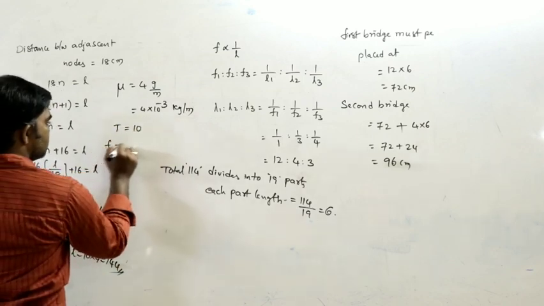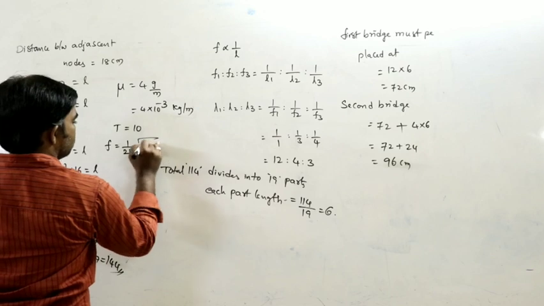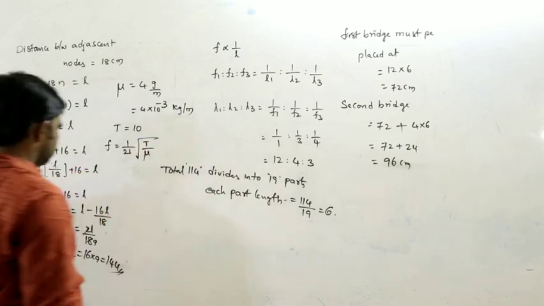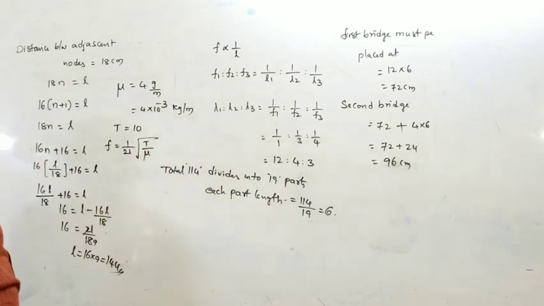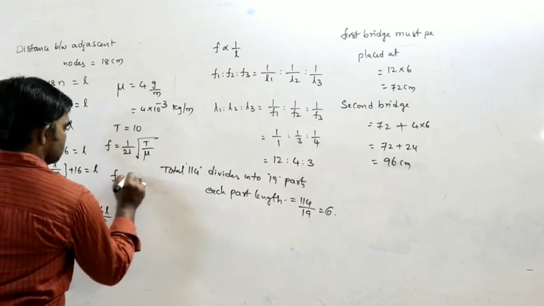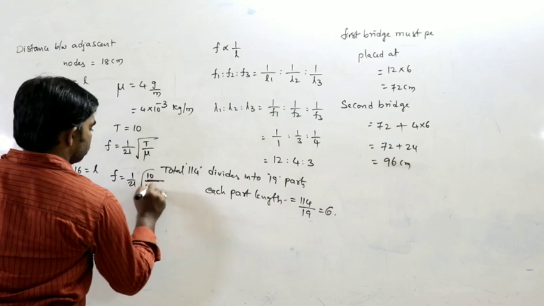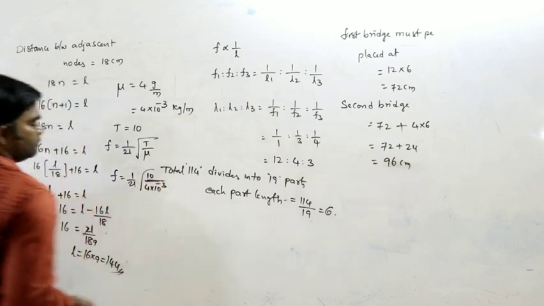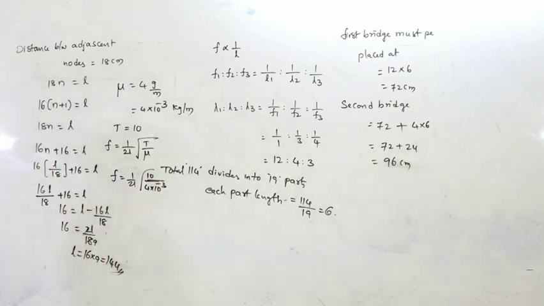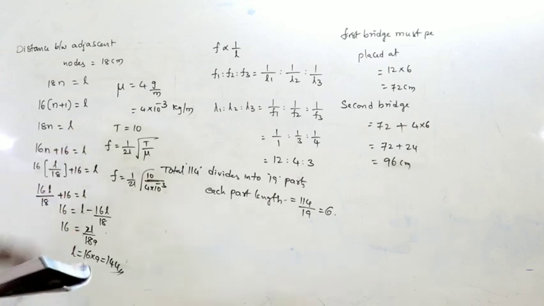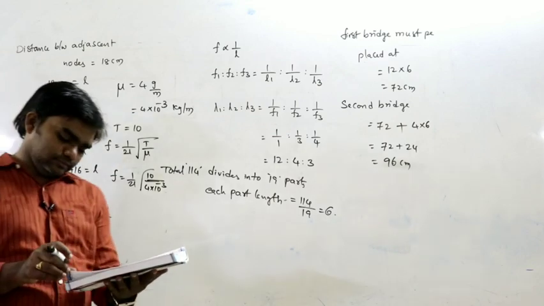So f can be written as 1 by 2l into square root of T by mu. So fundamental frequency is 1 by 2l into square root of 10 by mu, with mu as 4 into 10 power minus 3. Based on this we can calculate the fundamental frequency.